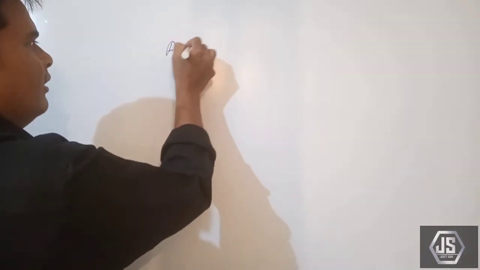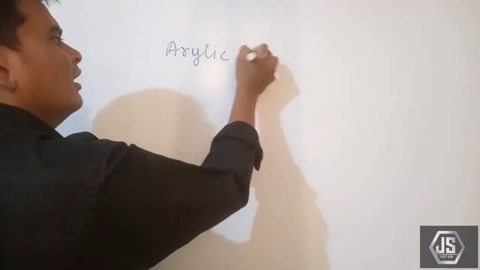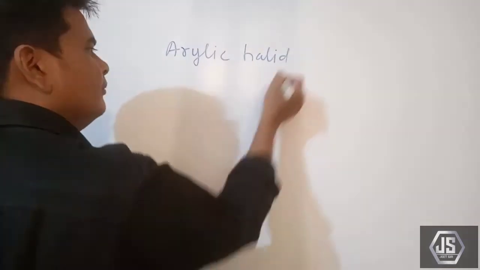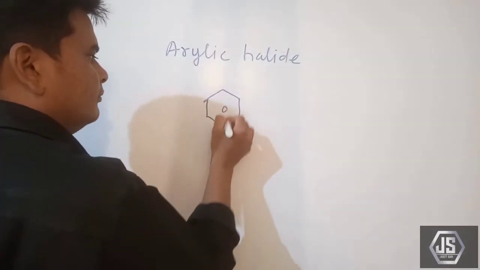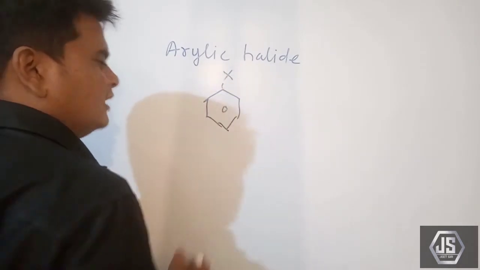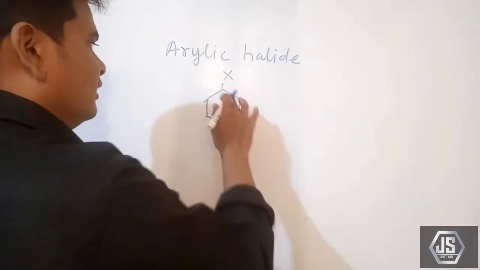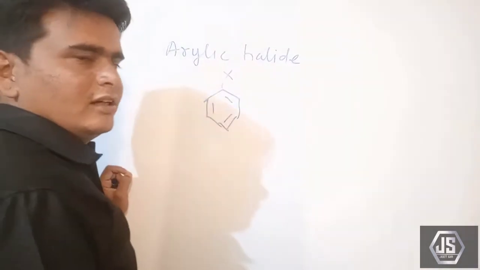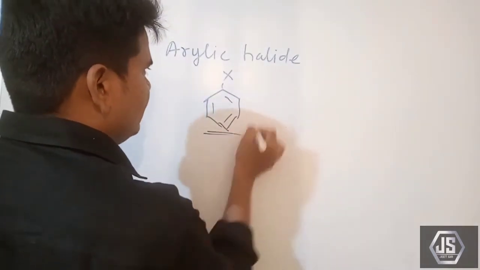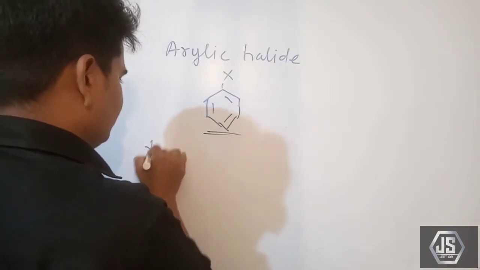Arylic halide. Arylic halide means what? The halogen atom is directly attached to the benzene ring. Directly attached to the benzene ring. When the halogen atom is directly attached to the benzene ring, then we can say it is the arylic halide. And the last one is